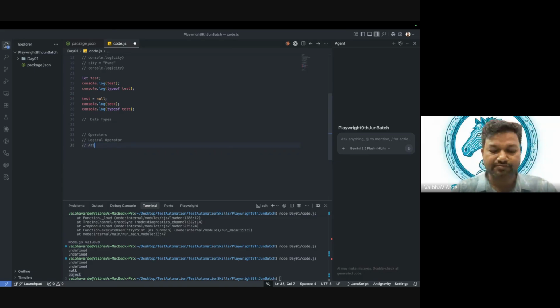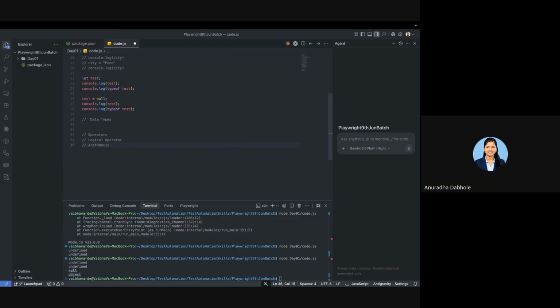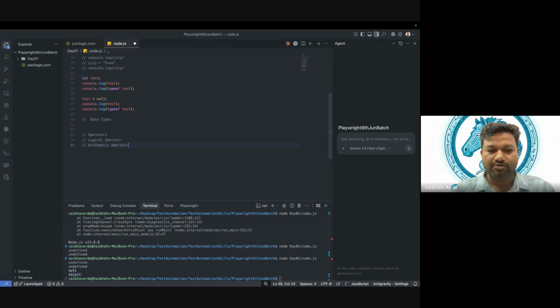Arithmetic operators, correct. Here we saw logical operators, and, or, not. Those are arithmetic operators, plus, minus, any arithmetic operation which we have to do. For that we have arithmetic operators, right? Then what next?